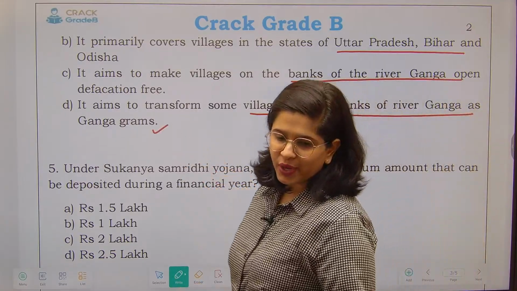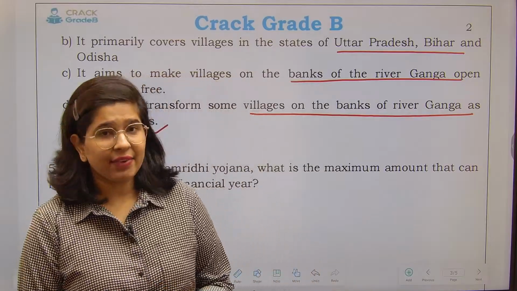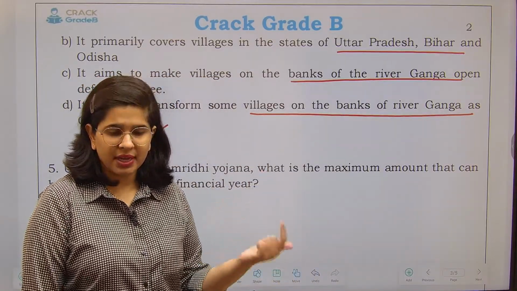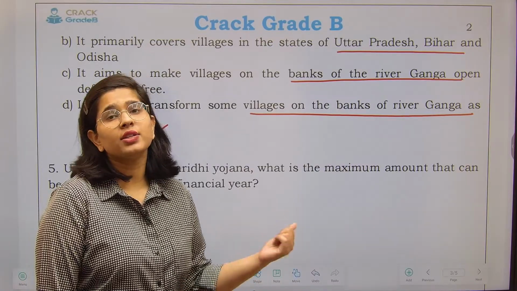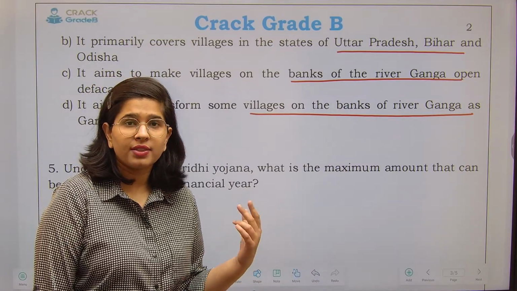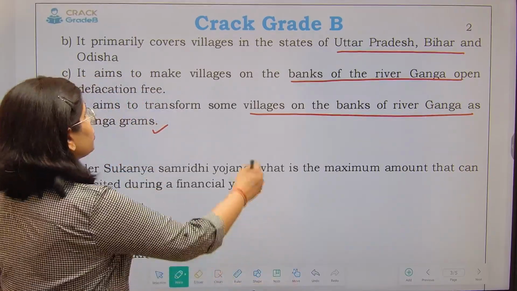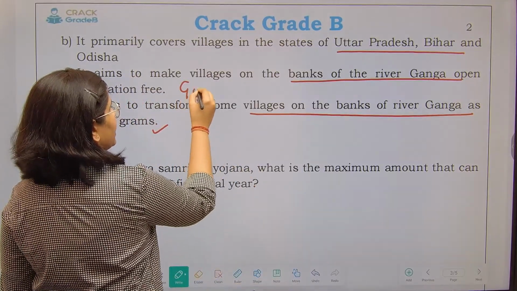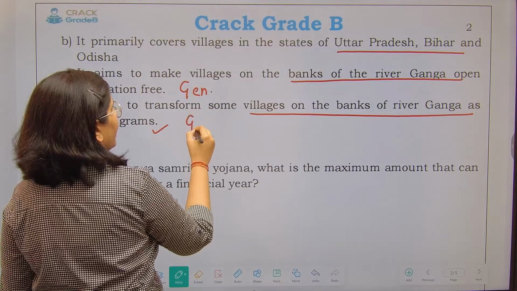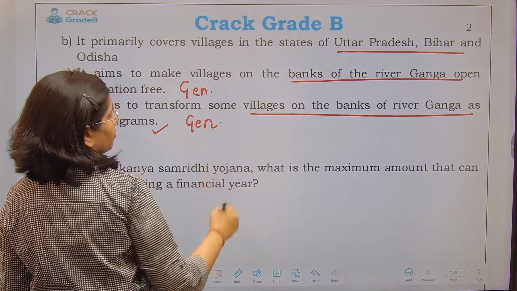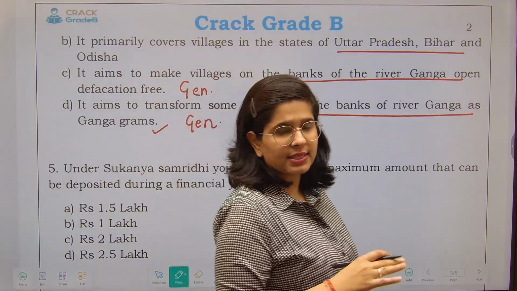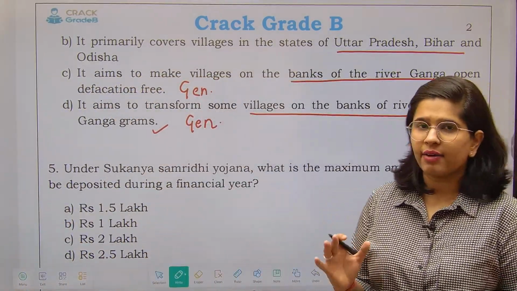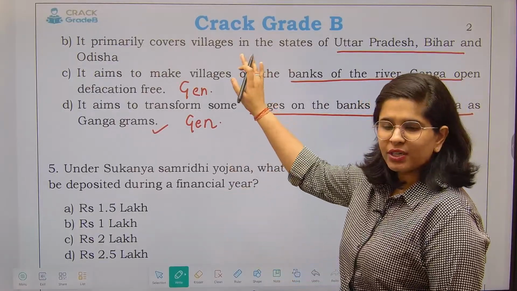Now this particular question is a very interesting one. Even if you have not read about the Namami Gange scheme, still you can solve such questions. How can you solve? See, these two are generic statements. They are general statements and they are not wrong, because even if you follow the news, you must be aware that yes, this is the aim of our government. But you see option number 2.